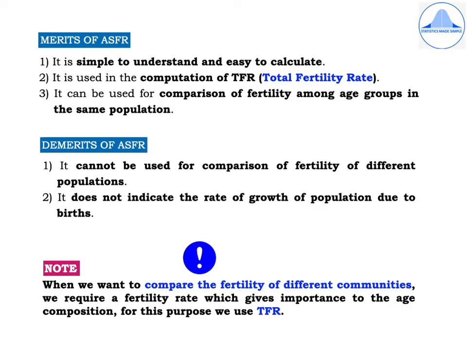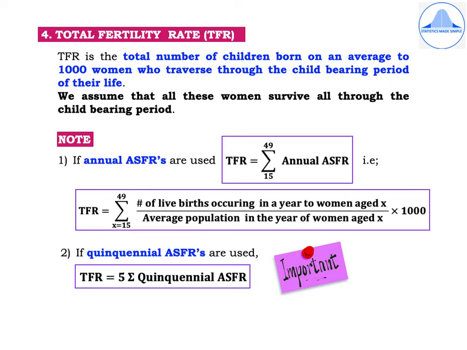Note, when we want to compare the fertility of different communities, we require a fertility rate which gives importance to the age composition. For this purpose, we use TFR, that is the total fertility rate. Now learn the fourth measurement of fertility, that is the total fertility rate.